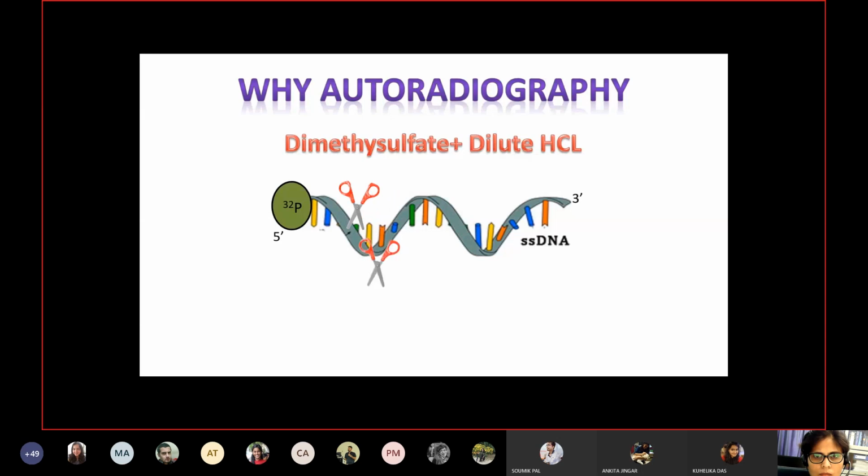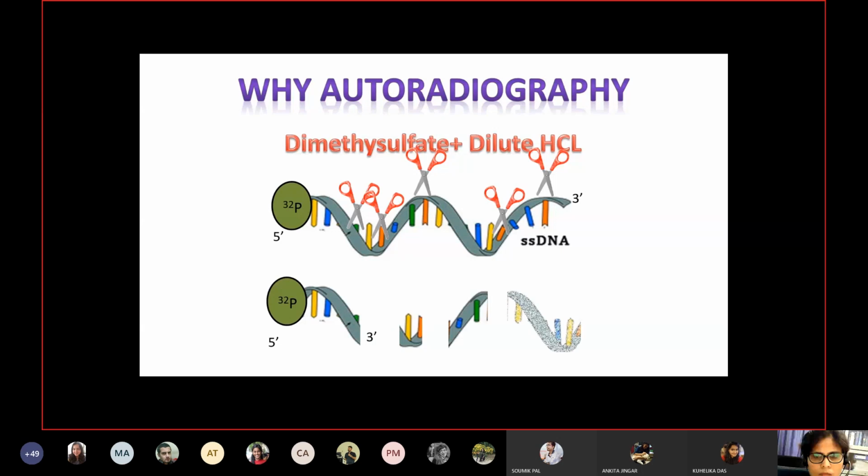randomly, any adenine can be cut, and this will lead to the generation of many possible fragments of DNA. If we run these fragments directly on an agarose gel, we will end up getting a smear and we cannot conclude anything.